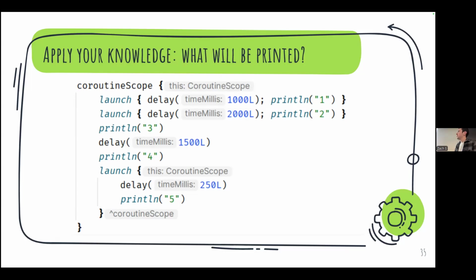It might be helpful to type out what it prints in order instead of trying to keep it all in your head.